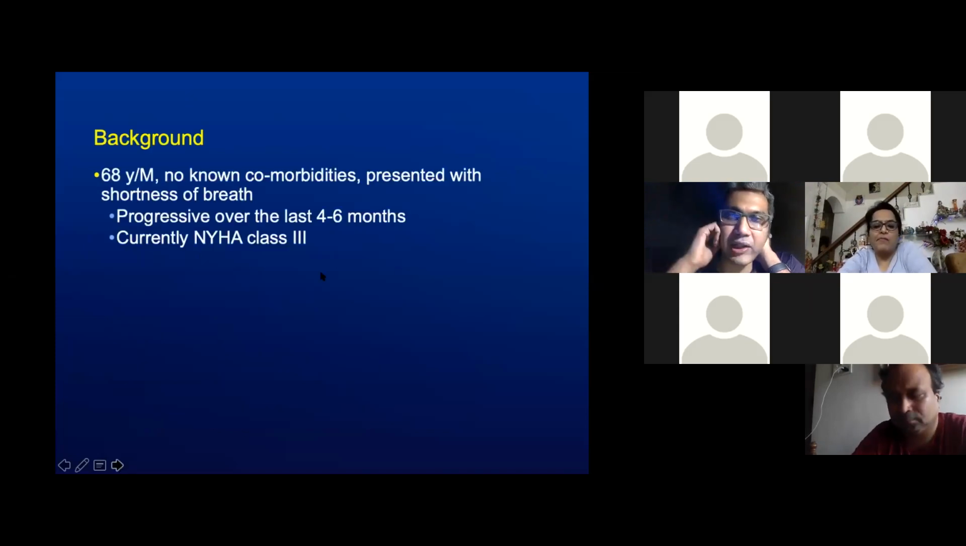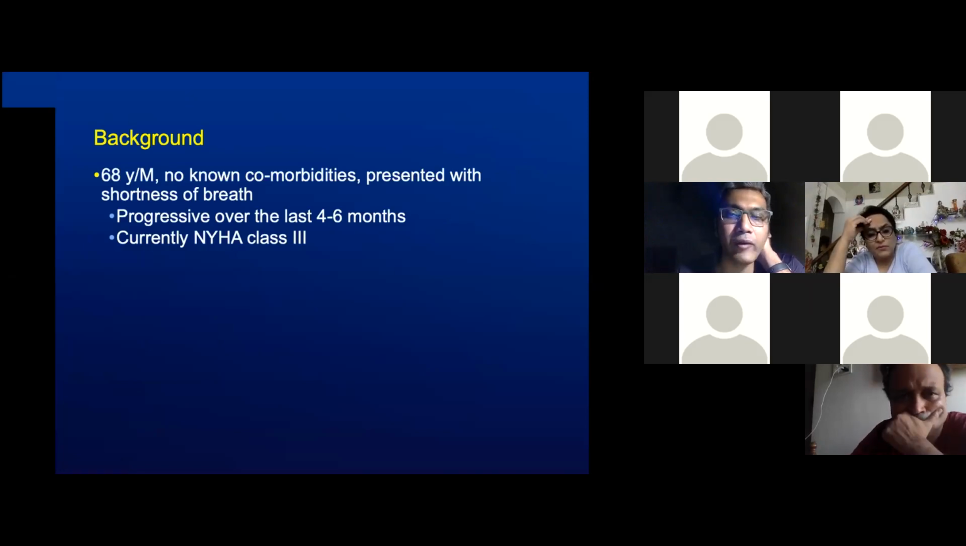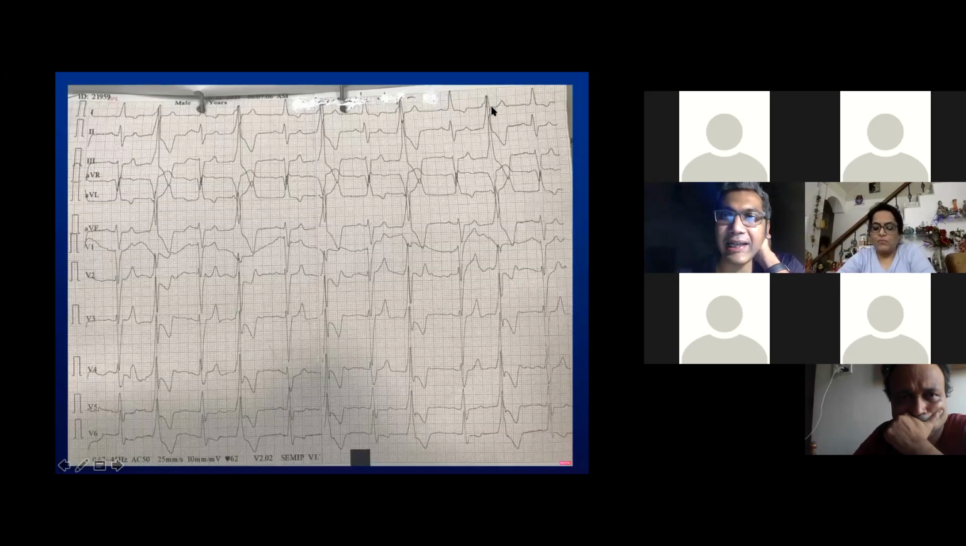This was a 68-year-old male, no known comorbidities, who presented with shortness of breath. This was progressive over the last 4 to 6 months, and currently the patient presented to us in NYHA class 3. This was his ECG at the time of presentation. The ECG was suggestive of sinus rhythm with bigeminy.